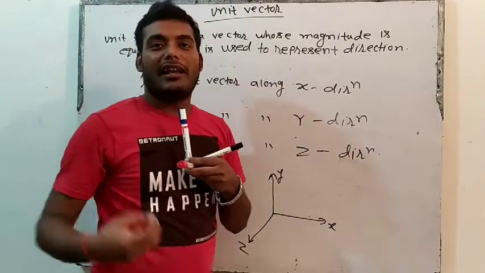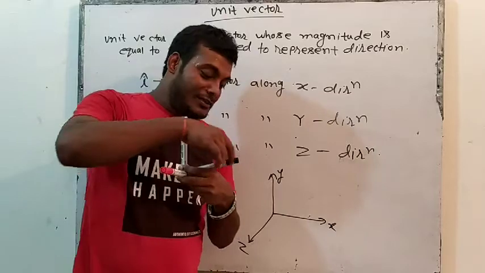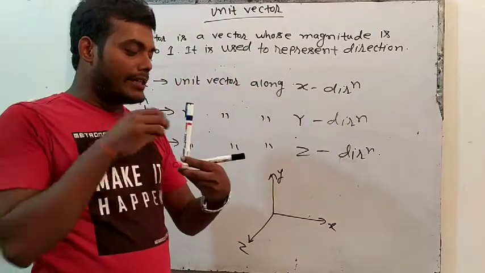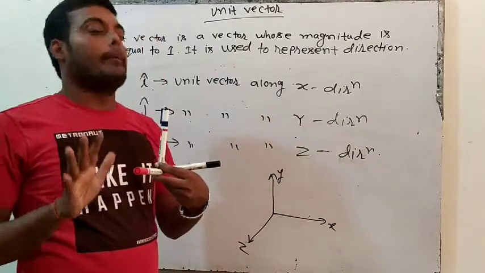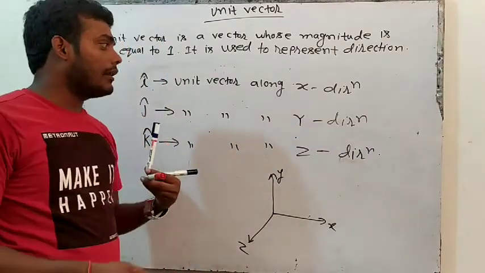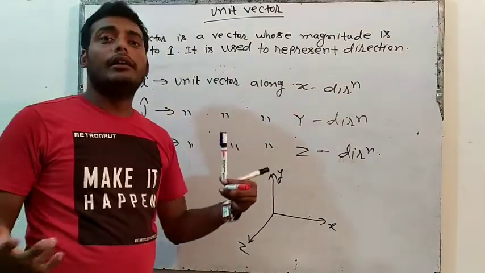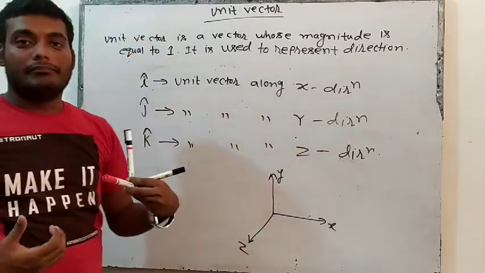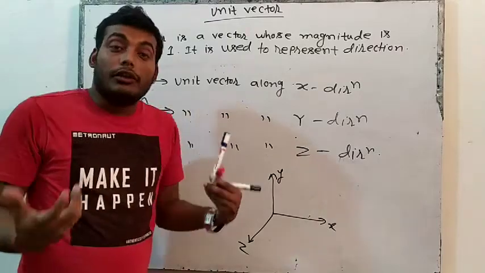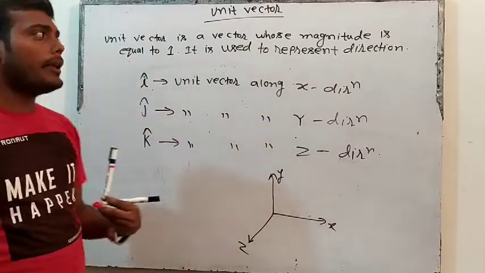So x direction is this, y is this, z is this. So this is actually 3 dimensions. This whole world is actually 3D. I am 3D. Your chair is 3D. So everything is 3D.